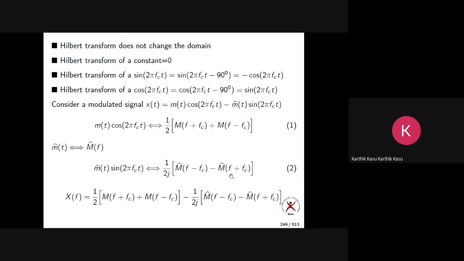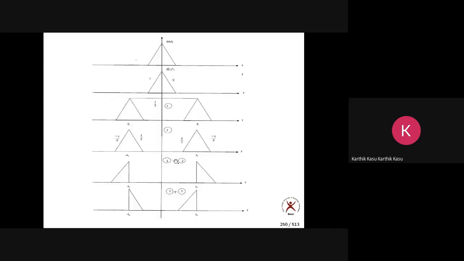Now what happens? Equation 1 minus equation 2. You subtract these two waveforms. What do you get? Subtract this from this. Let us see. This figure minus this figure.